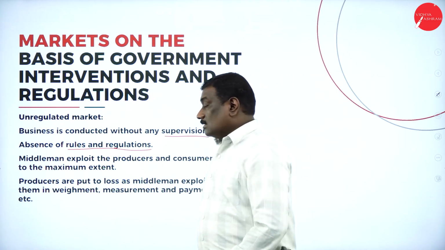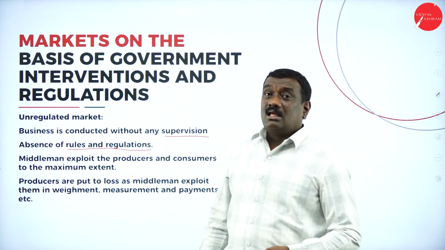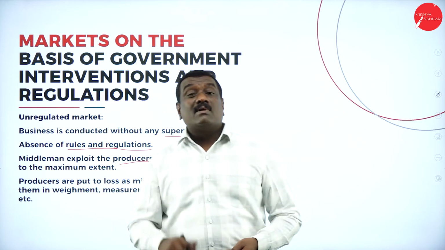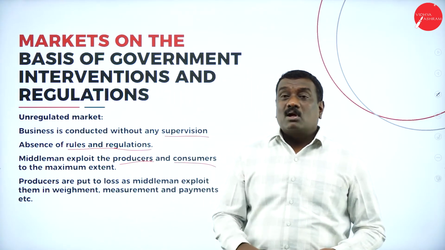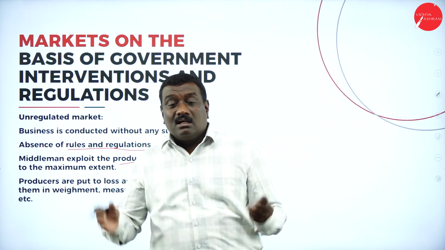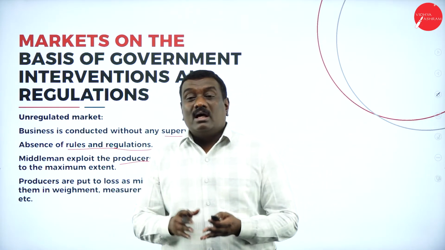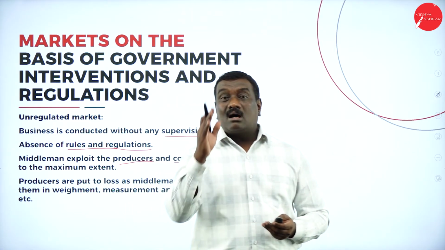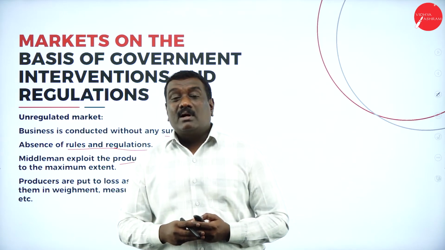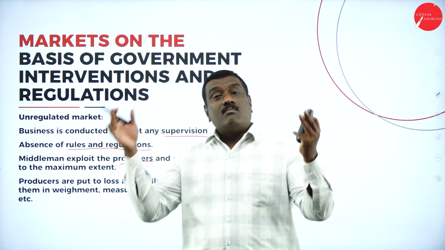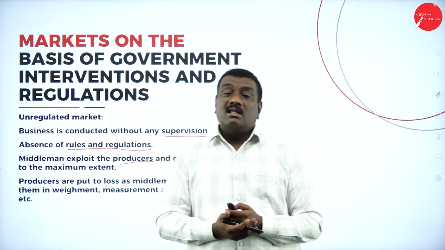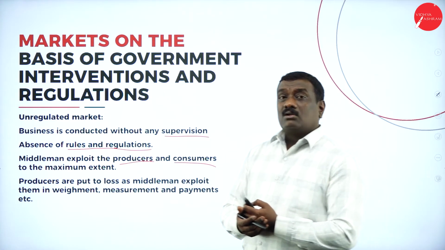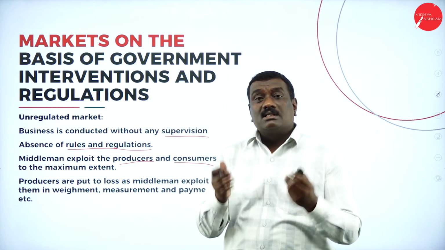Then the middlemen exploit the traders, that is the producers and the consumers, to the maximum extent. How can they exploit? When the government is not intervening, it is the time when the middlemen or the agents can come into existence, and thereby they will be exploiting and cheating the producers as well as the consumers on a larger scale. And how are they going to exploit or cheat the customers?